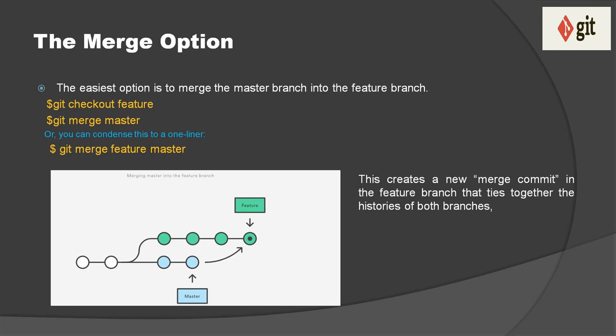Now when you do a merge, this creates a new merge commit in the feature branch that ties together the histories of both branches, right? So when we merge, there will be a merge commit. You can see that commit id in Git Bash, right? So when you do a merge, this process creates a merge commit id, and we'll see one extra commit that it performs.